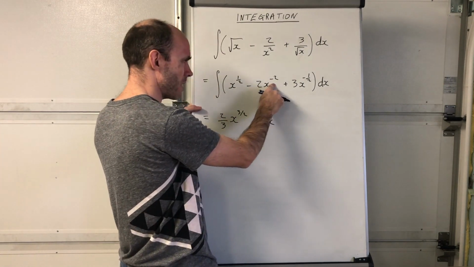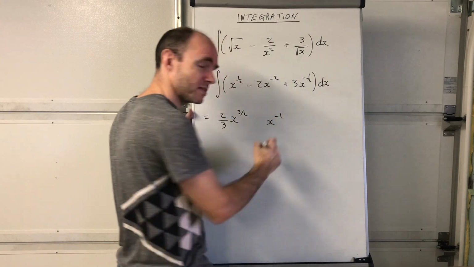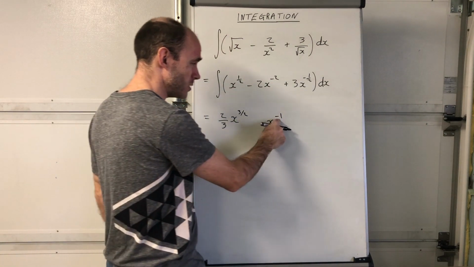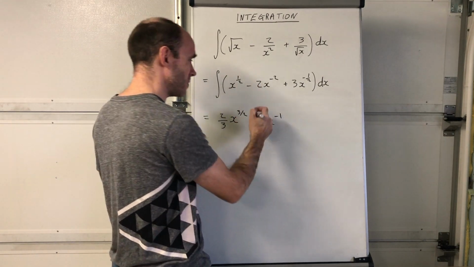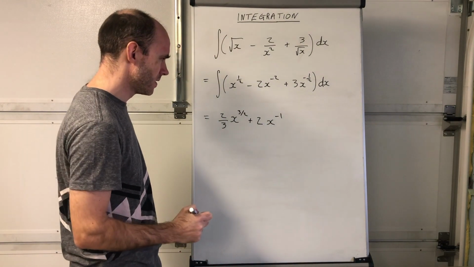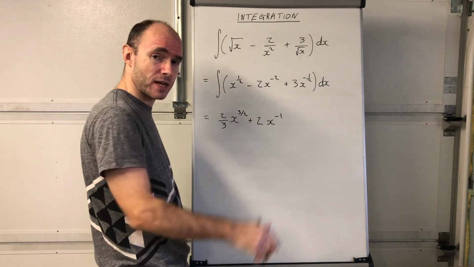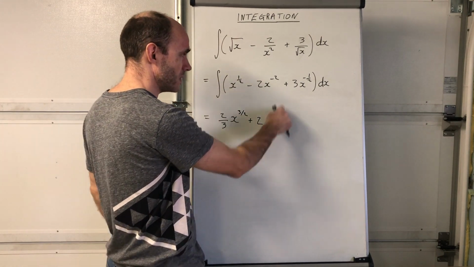So increase the power by 1, be careful of these. When you do -2 plus 1, it's going to be -1, isn't it? And then you divide by -1, can you see? -2 divided by -1 is going to be +2. That's it. Check by differentiating. So -1 times 2, the -2, decrease the power by 1, you get that.